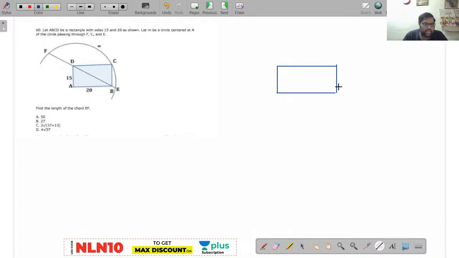Not visible, right? Let ABCD be a rectangle. You can note down this question, right? Because I don't have any large image, right? Now see here, so I'll zoom it.